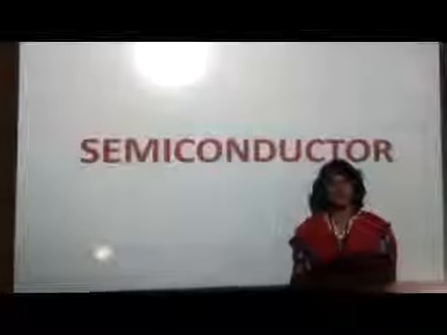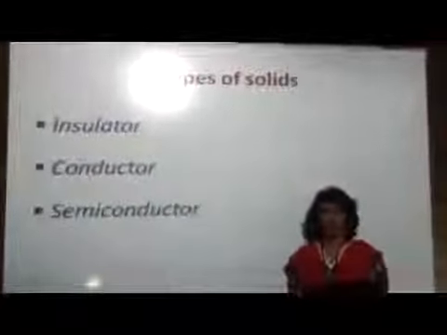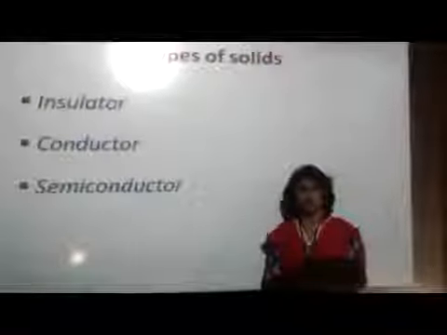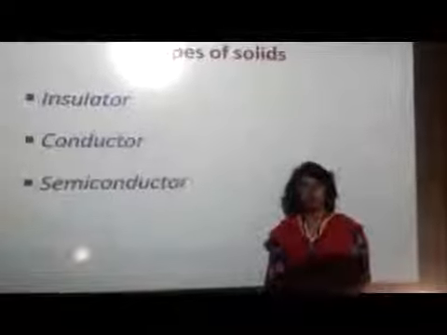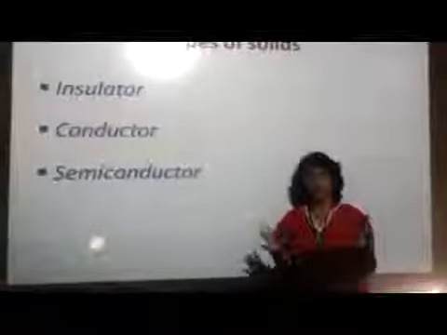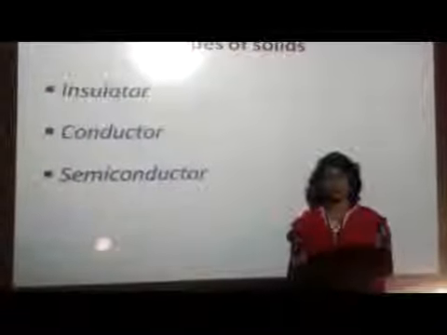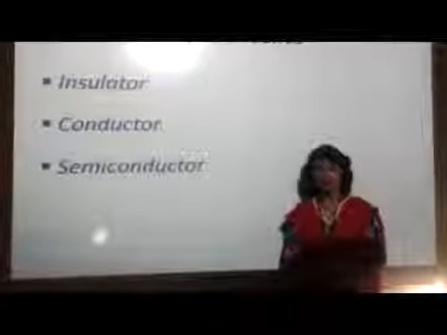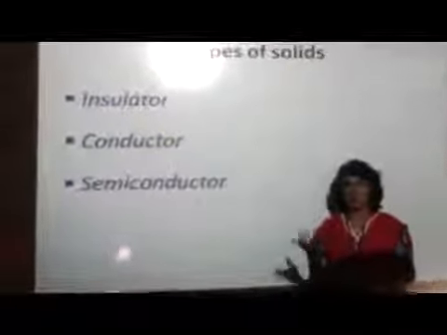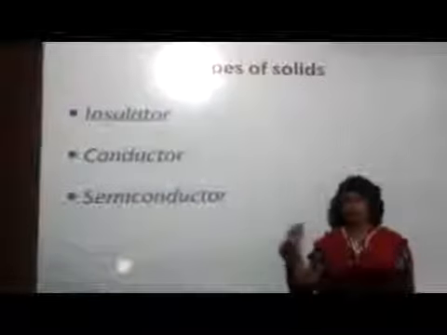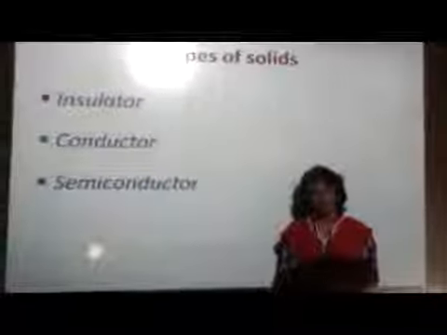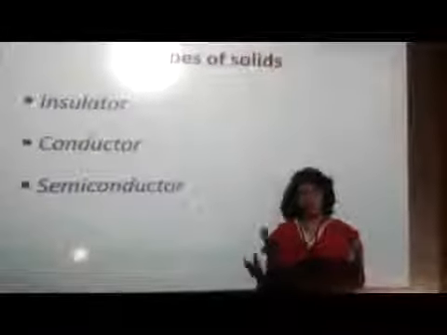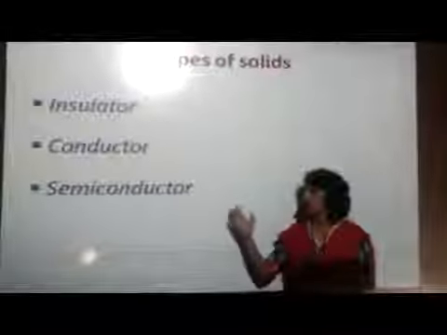Today's topic is semiconductor. Three types of materials are there: insulator, conductor, semiconductor. Insulator does not allow flow of heat and electricity. Examples of insulators are wood, plastic. Conductor allows the flow of heat and electricity. Examples are copper, aluminium.